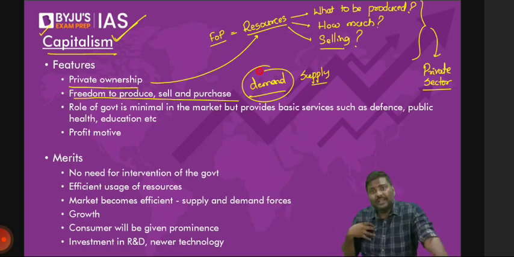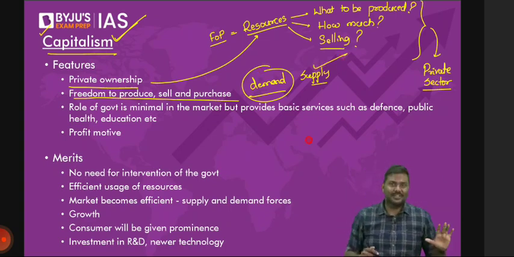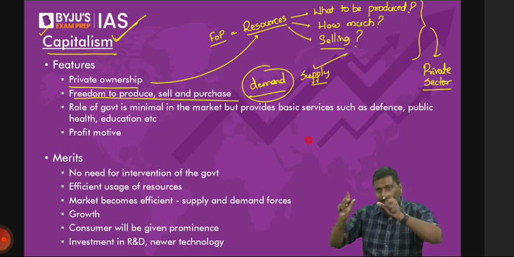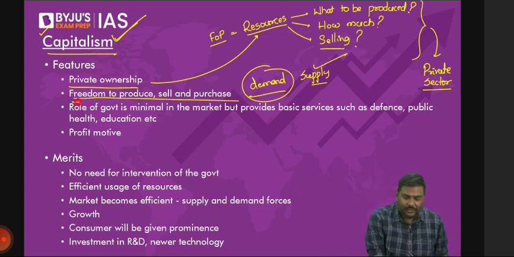People have money. People will demand goods and services. The private sector will produce and supply these goods and services. So there is this idea of a freedom of choice. Freedom to purchase goods, freedom to demand goods, freedom to decide what you want to eat, etc. That kind of freedom is there in capitalism.